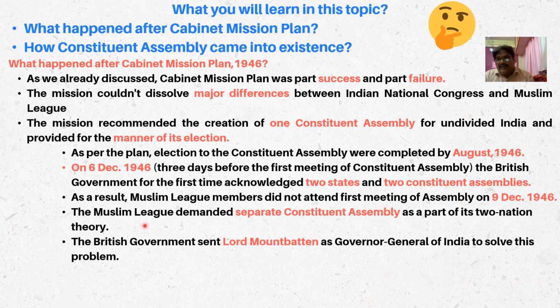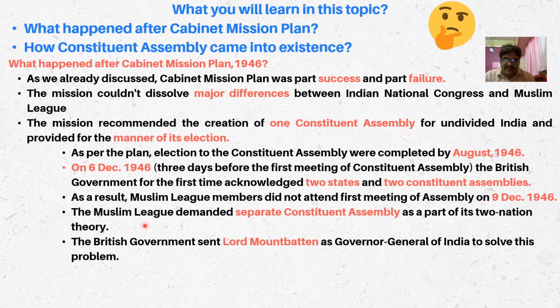What happened after the British government accepted the demand for two Constituent Assemblies, and after the Muslim League boycotted the Constituent Assembly that was elected in 1946, created a different kind of deadlock, because the working of the Constituent Assembly had already started on 9 December 1946, but most of the members of the Muslim League were not present.